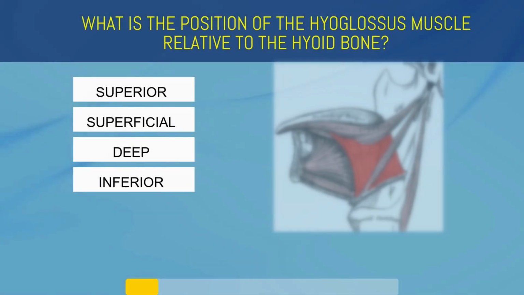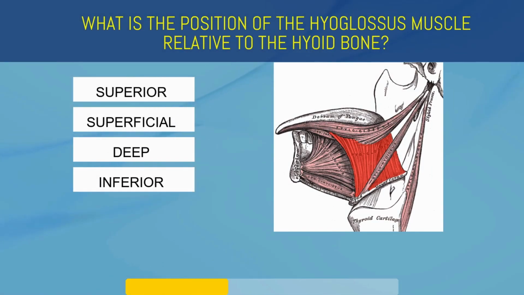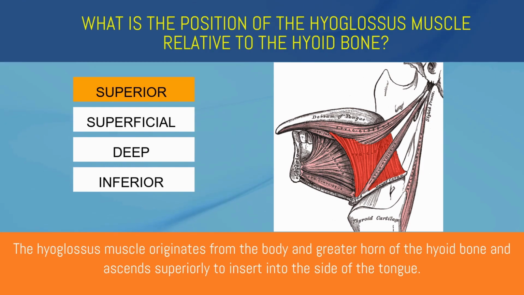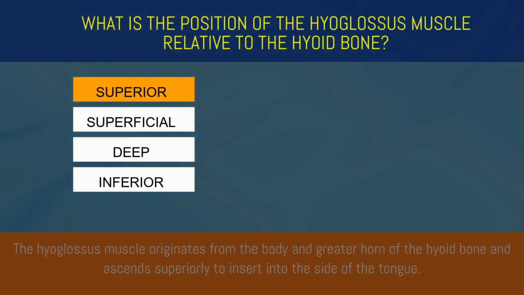What is the position of the hyoglossus muscle relative to the hyoid bone? Superior, superficial, deep, or inferior? Superior. The hyoglossus muscle originates from the body and greater horn of the hyoid bone and ascends superiorly to insert into the side of the tongue.